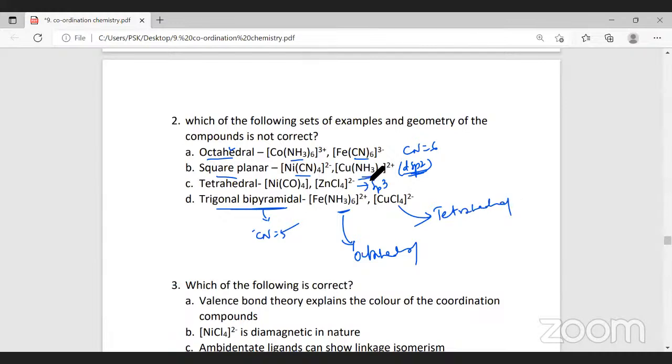Right, here strong field ligand. Ammonia is a strong field ligand. Therefore, pairing takes place and the hybridization changes. Here the hybridization is sp3. And the wrongly matched option is option D, trigonal bipyramidal.